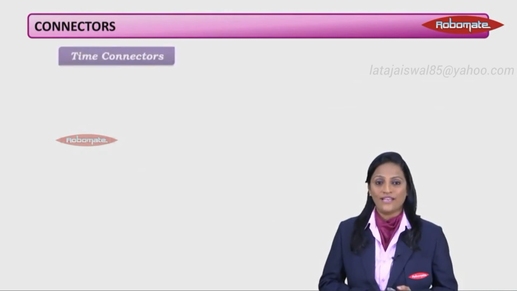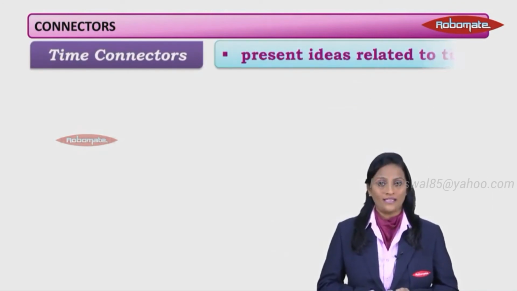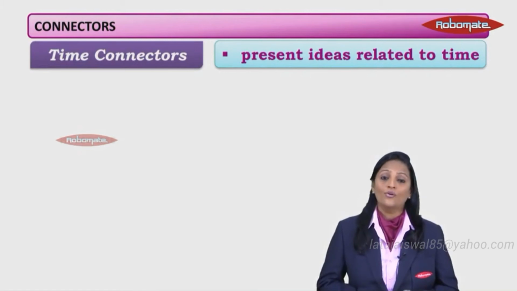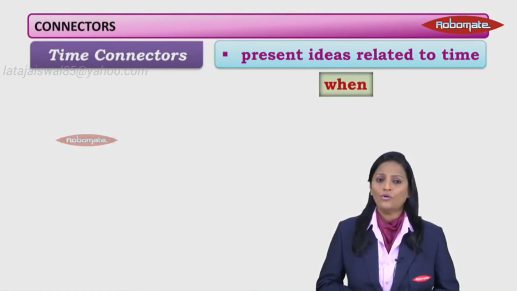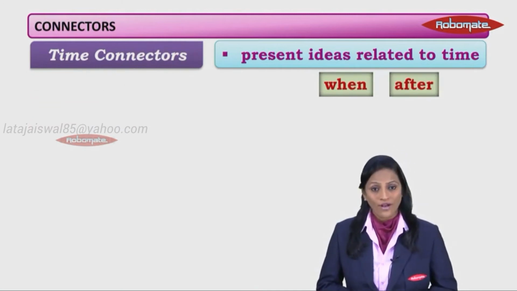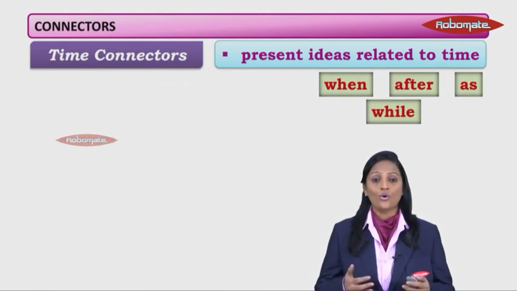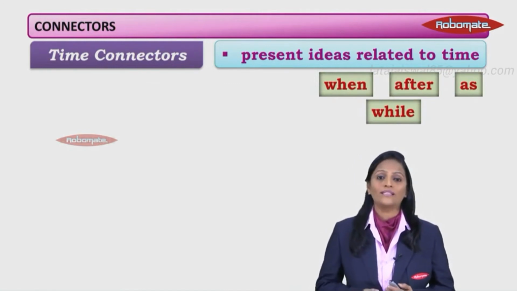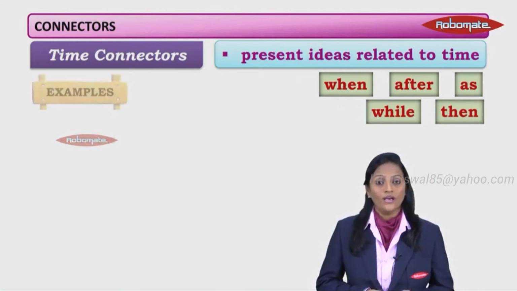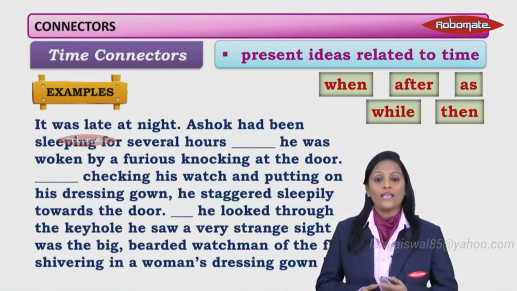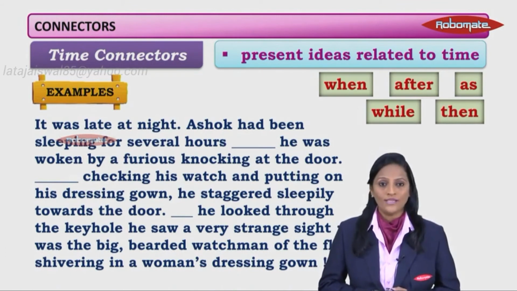The next type of connector, students, would be those which talk about time. Time connectors present ideas related to time. And the examples are when, the most commonly used. We have after, we also have as, while, which shows two actions taking place at the same time. And then, this is the one. So here, let's take examples. We'll take connected sentences and see how we'll fit a suitable connector there.